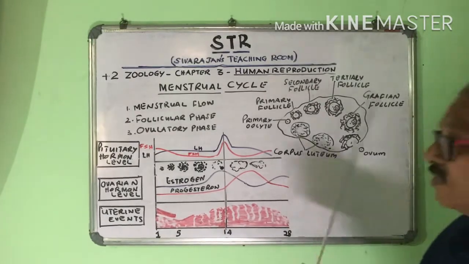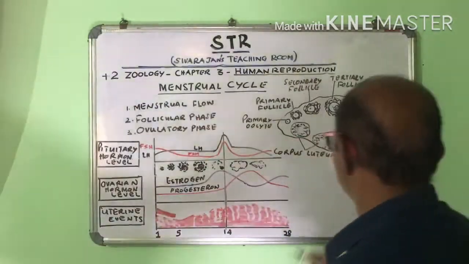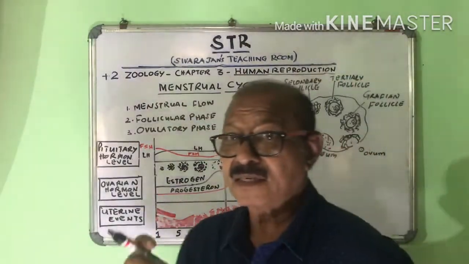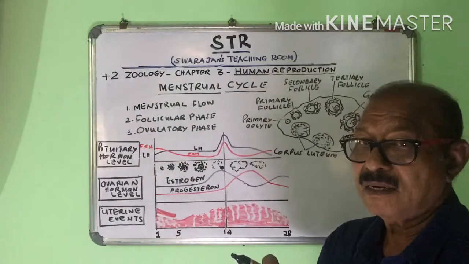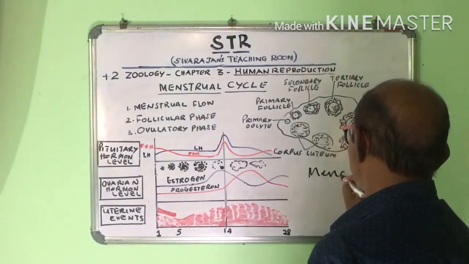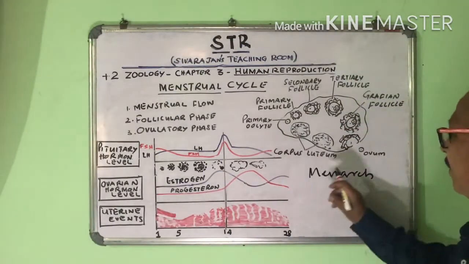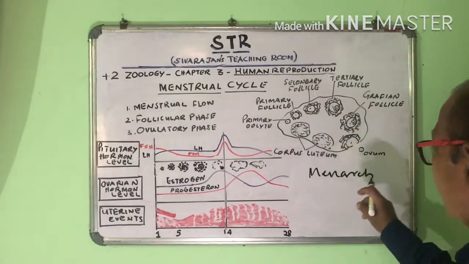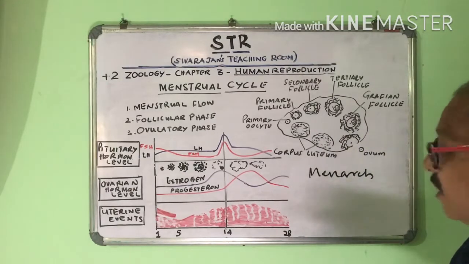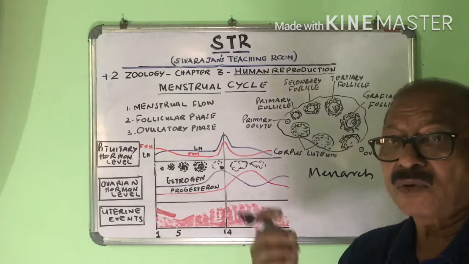The first menses is called menarche. When the girl is about 10, 11, 12 years old, the first menses comes, and it is called menarche. M-E-N-A-R-C-H, menarche. And this continues till 45 or 50 years.